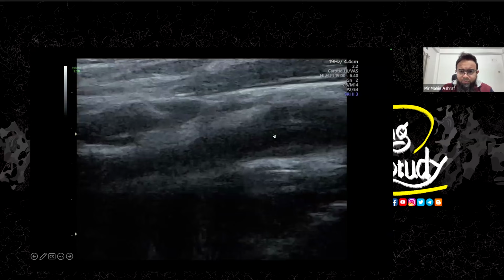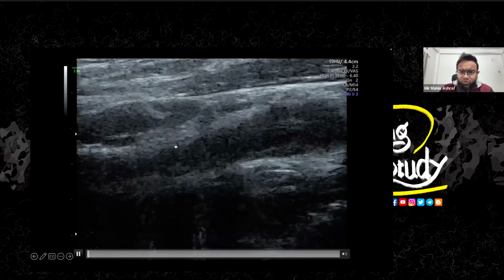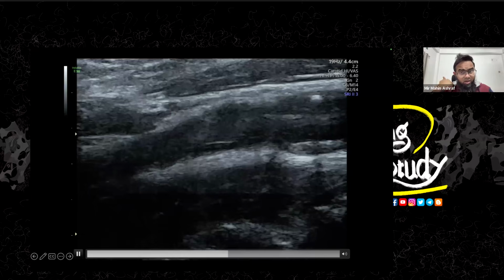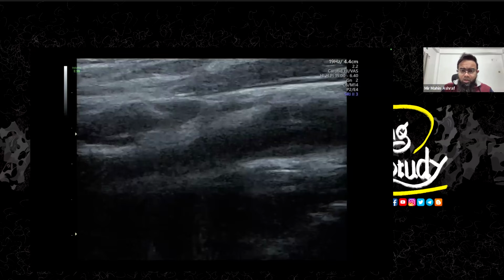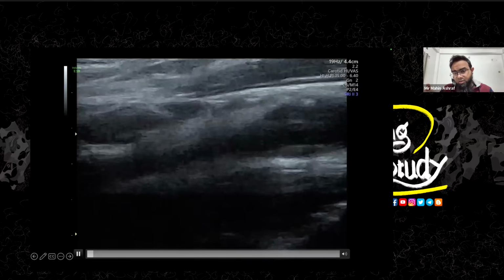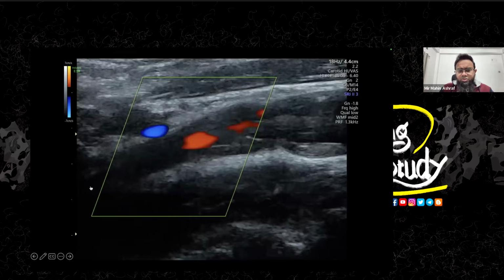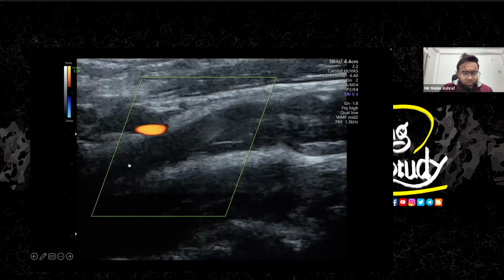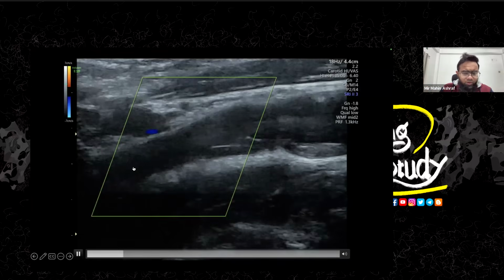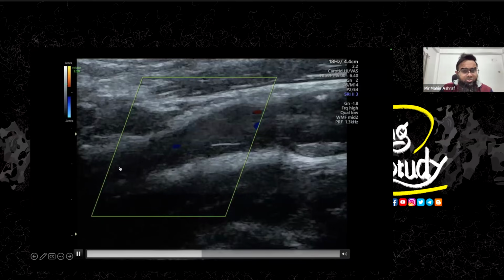So let's look at another one. You can see it's just a sluggish flow which is going backward, trying to go towards the brain, but failing, so it is going backward. So it indicates there is a significant stenosis, or obviously a complete obstruction at the distal internal carotid artery. So we try to check the flow here. Sometimes we can see some flow here and there, but it's not good for detecting the lumen quite well. So it indicates there is a complete obstruction at the distal part.